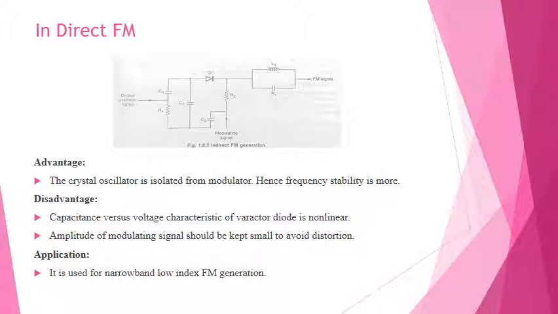The main advantage of indirect FM is that the crystal oscillator is isolated from the modulator, hence the frequency stability is more. The disadvantage is that the capacitance versus voltage characteristic of the varactor diode is non-linear, and the modulating signal should be kept small to avoid distortions. It is used for narrowband applications of FM generation.